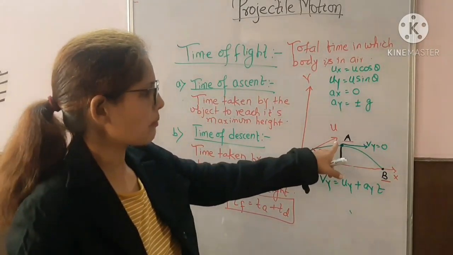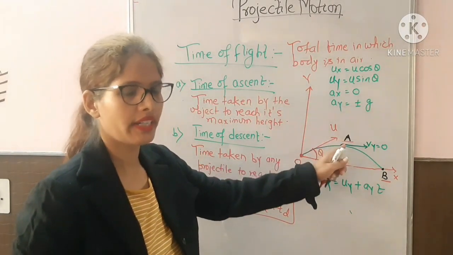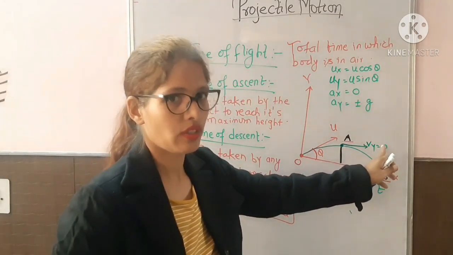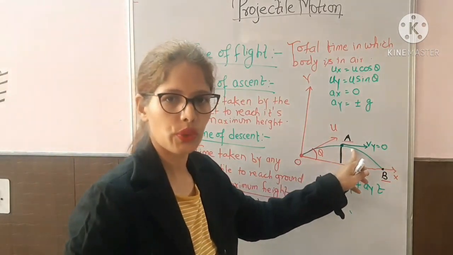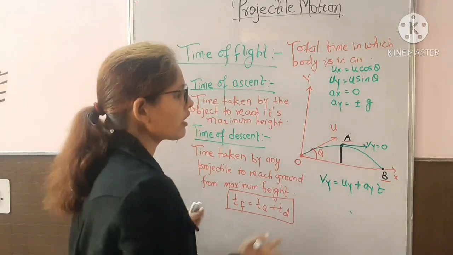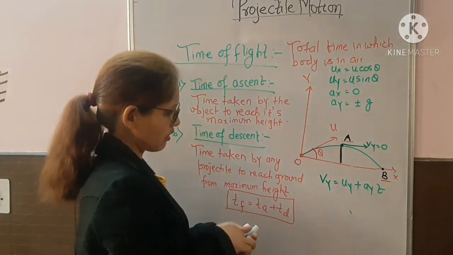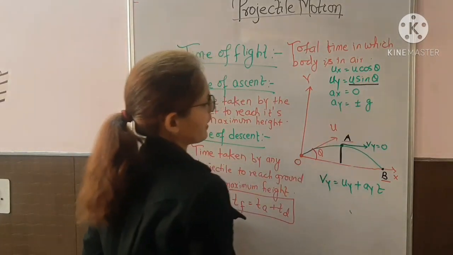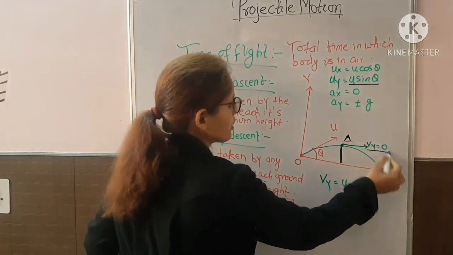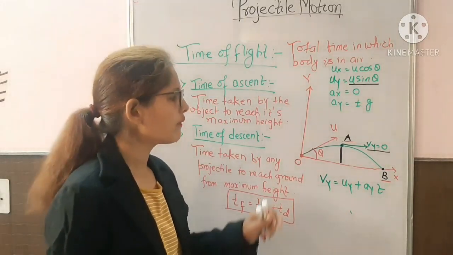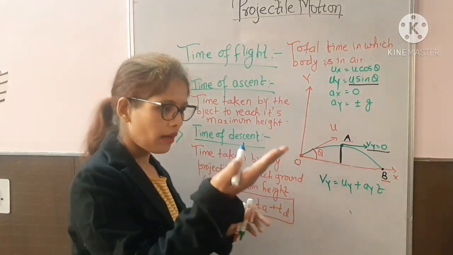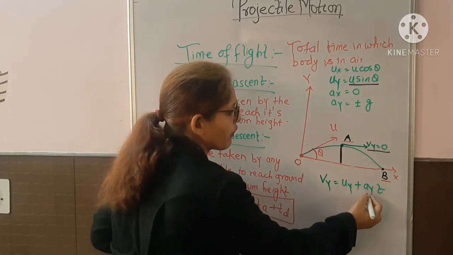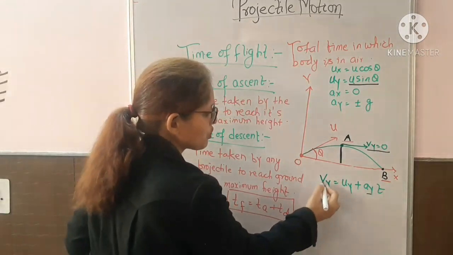So the vertical direction velocity of the projectile will become 0 at point A. Initial velocity along y direction is u sin theta, and final velocity along y direction is 0 at point A. And the body is moving in upward direction, gravitational force is acting in downward direction, so acceleration ay will be taken negative.